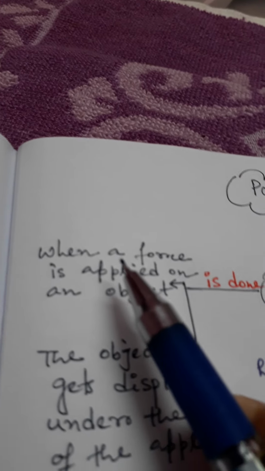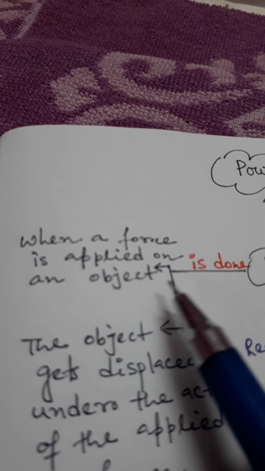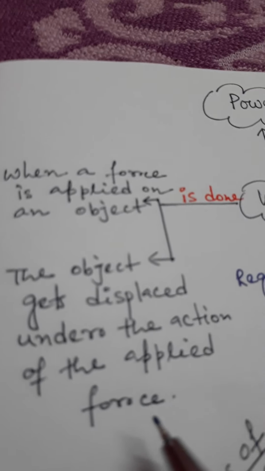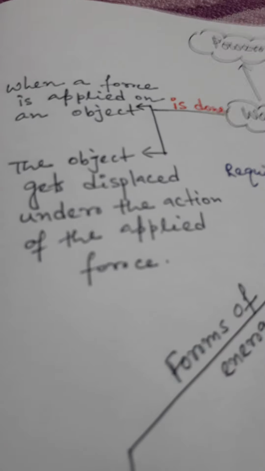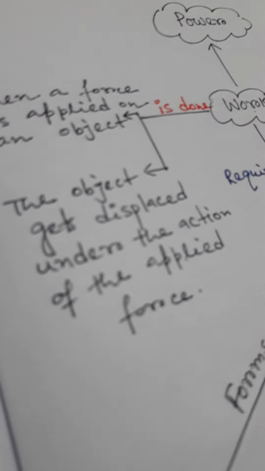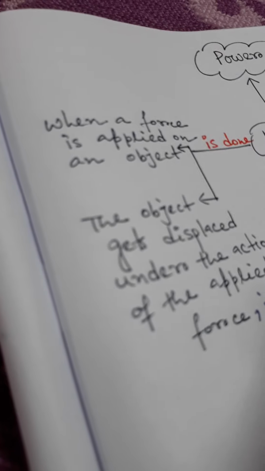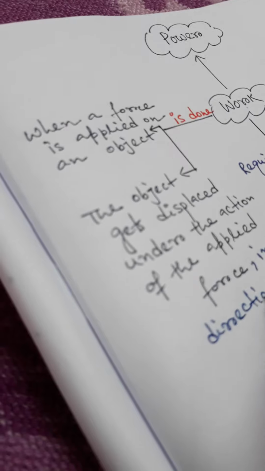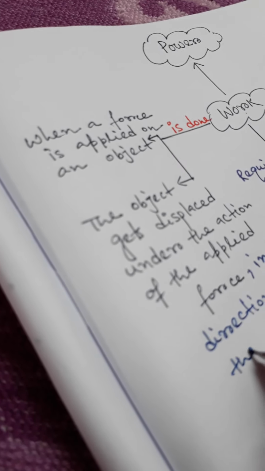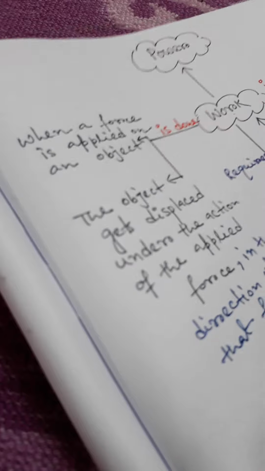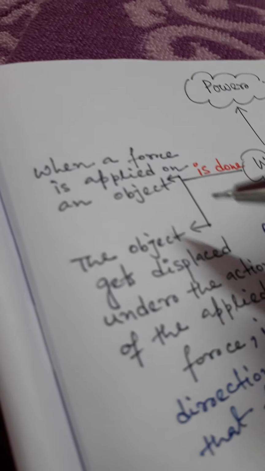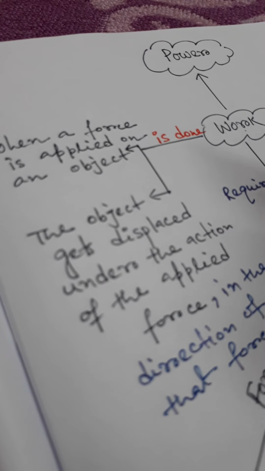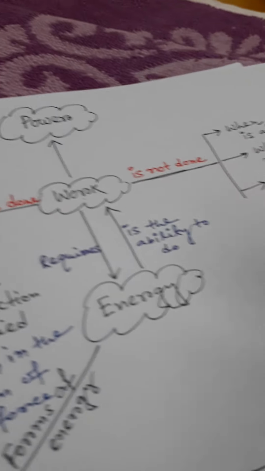The first one, as I told you, is that a force is applied on an object, and the second one is that the object gets displaced under the action of that applied force, in the direction of that force. When these two conditions are satisfied, only then can we say work is done.